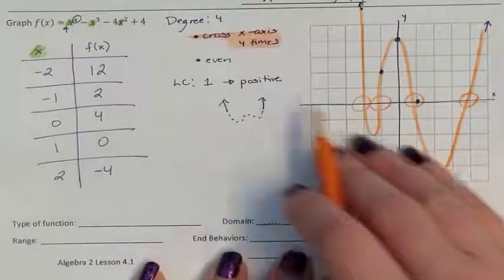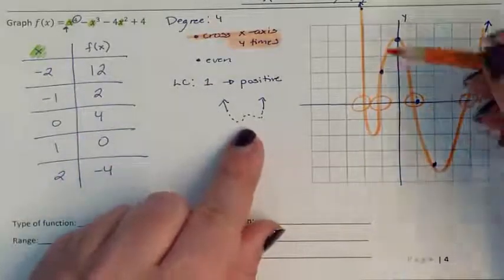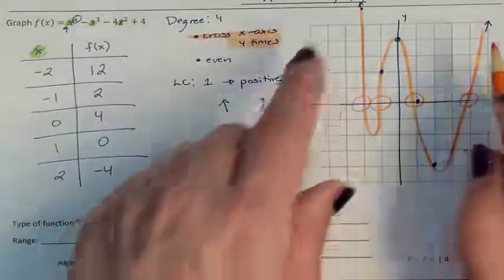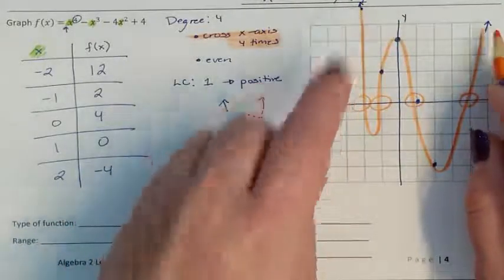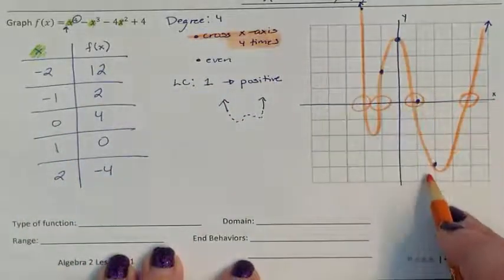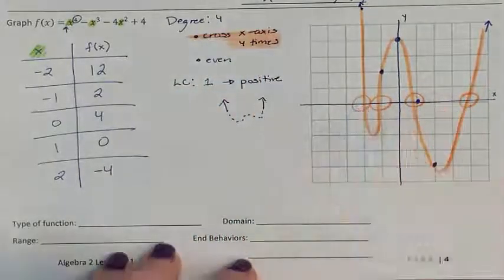So for your sketch to be accurate right now, does it look like a W? It does look like a W. Did the left and the right go up? Yes, the left and the right went up. Did you use your 5 points? I did use my 5 points. Did you cross like you were supposed to? I estimated 4 crossing points.